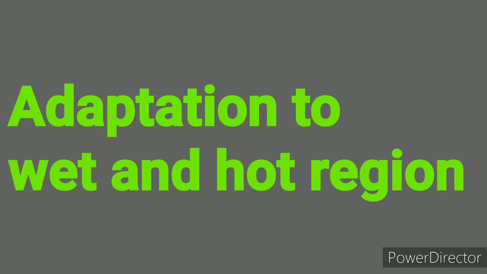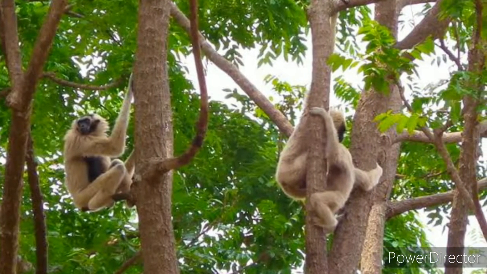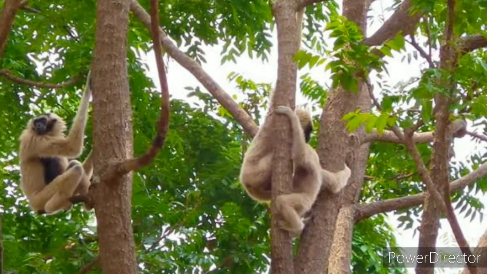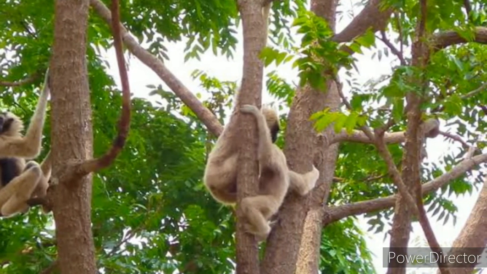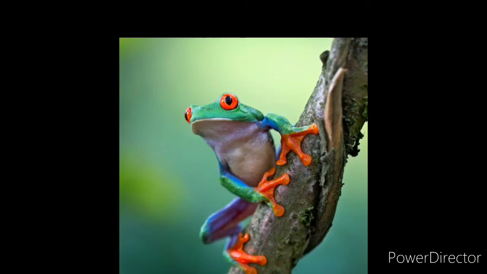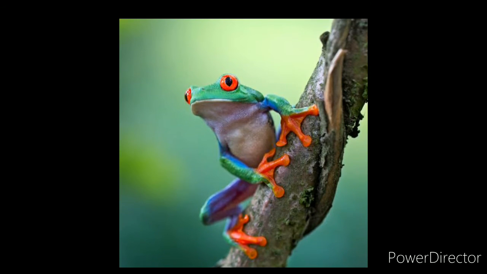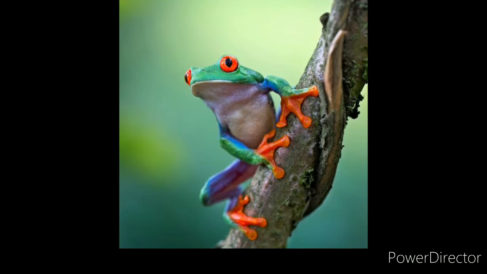Next and last topic of this chapter is adaptations to hot and wet climates, that means tropical rainforests. Okay, so if we talk about the monkeys, they use their hands and feet and also their tails to swing from branch to branch, and the red-eyed tree frog lives on trees and it has some sticky pads that help to climb the trees very quickly.